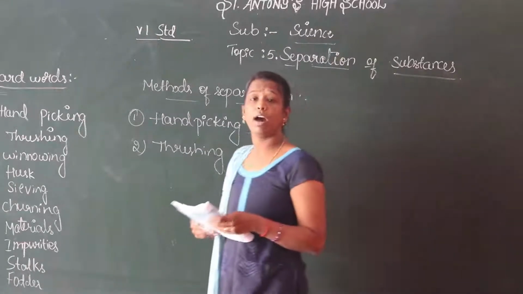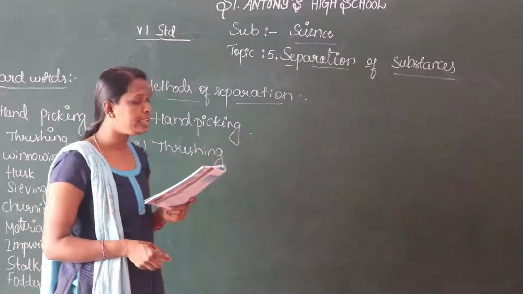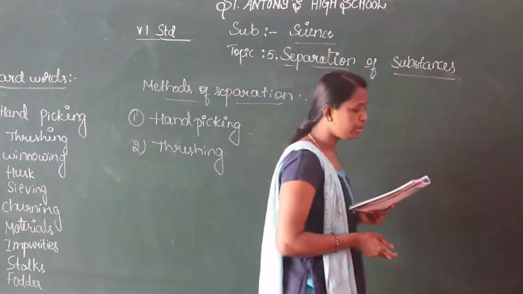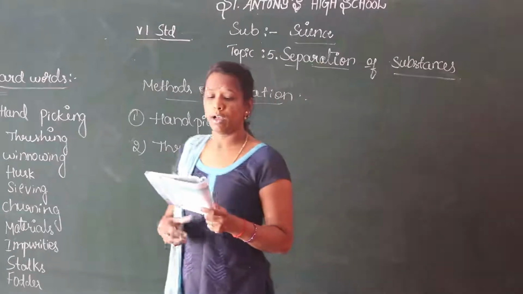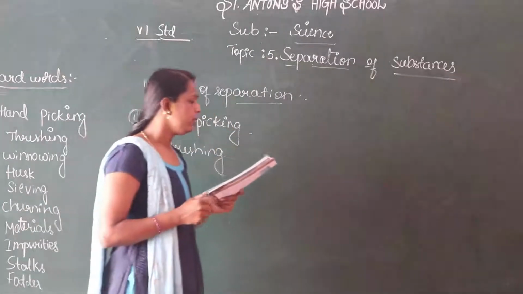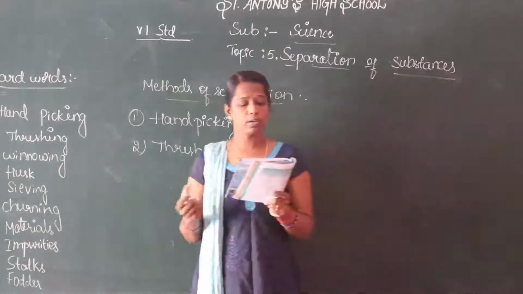During the harvesting of crops, stalks are dried in the sun before grain is separated from them. Each stalk has many grains, seeds attached to it. Imagine the grains and seeds of hundreds of bundles of stalks lying in the field. The farmers separate the grains from those bundles of stalks.